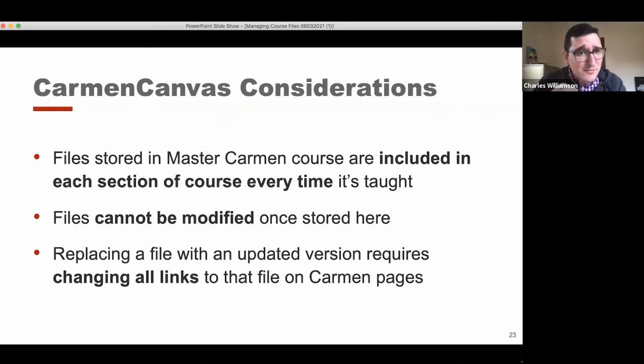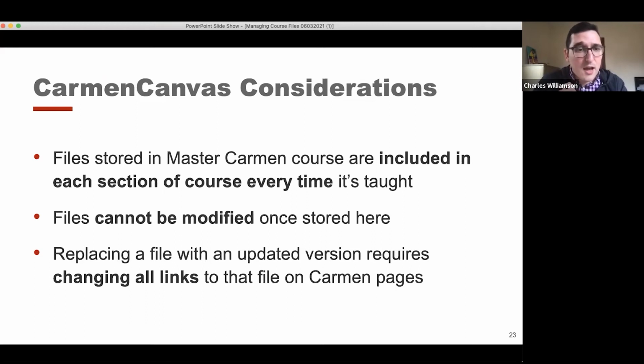A lot of that stuff needs to be amended. So the files themselves can't be modified once they're stored there. They are fixed, immutable, like a bug trapped in amber. So that is a major consideration you need to make whenever you're choosing Carmen Canvas. Which files can go without additional modifications? Which ones are living documents that need to be amended and changed on a regular basis?